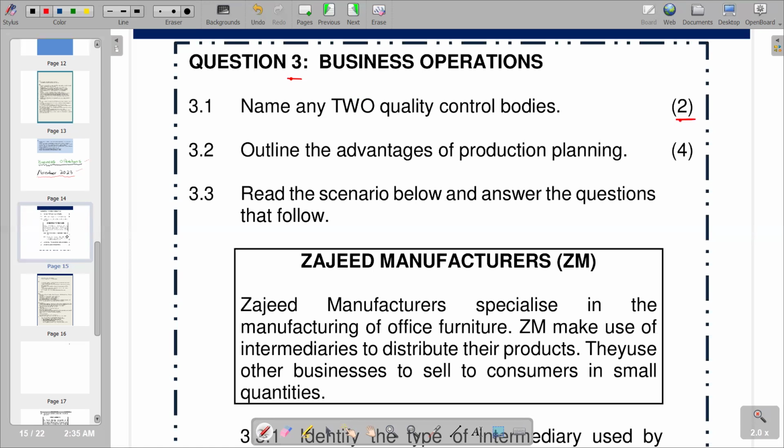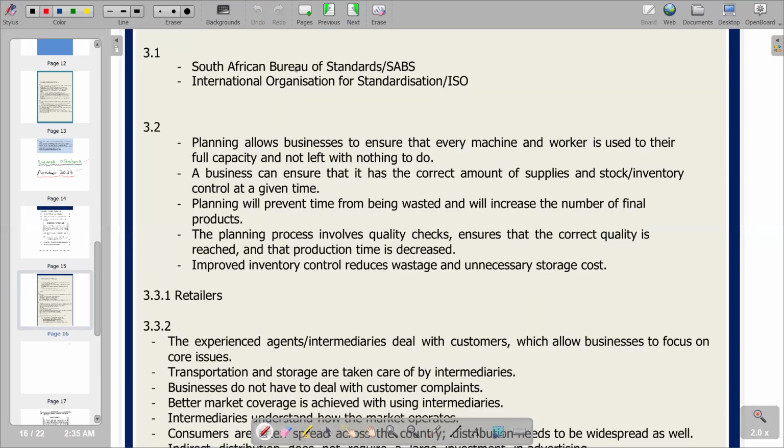So going to another section, you will see that we have the South African Bureau of Standards as the first body that we have. And we know that the South African Bureau of Standards is a statutory body. You also see that it ensures the safety, quality, and reliability of products and services in South Africa. So this is the body that we have. So it is a quality control body.